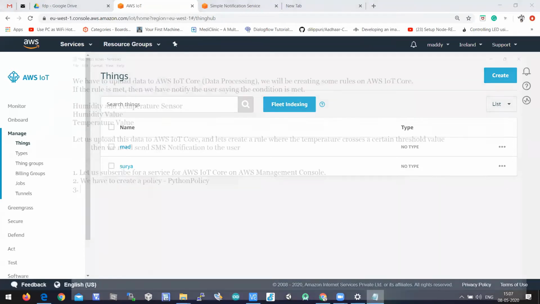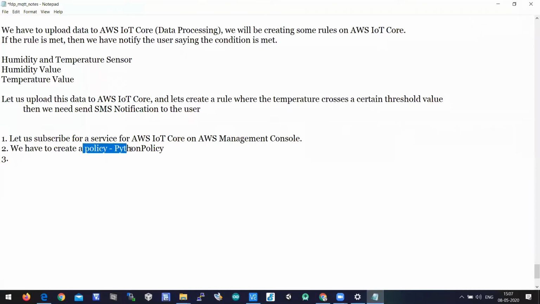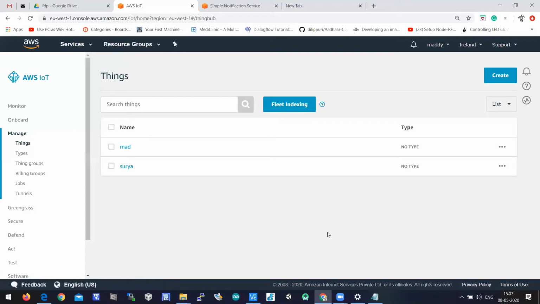Are you following me? So have you all created the policy, Python policy? And after creating a policy, we need to create a thing. Thing is nothing but a device. Thing is nothing but an object that you want to access using AWS IoT Core. So let us create a thing. As of now, you can see there are 2 things here. One is Matt, second one is Surya. So for you, it will be empty.